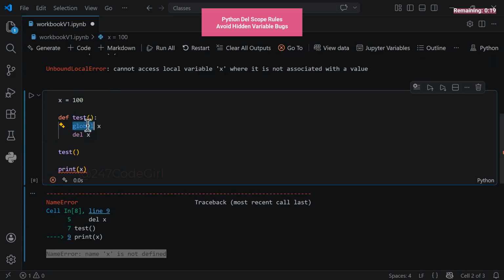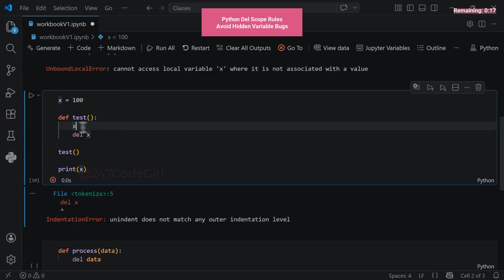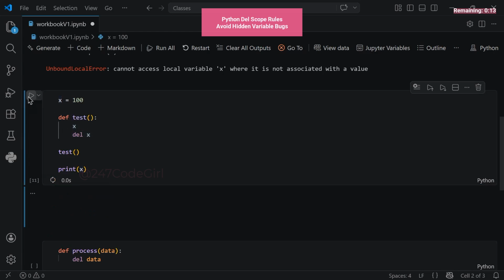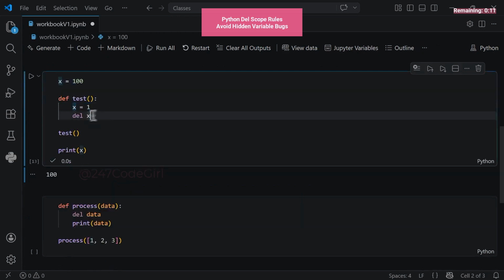Let's revert the code to see that safety in action. Watch closely as we remove the global declaration. Now, the variable is defined normally. At this point, the variable is strictly local. Deleting it only clears the local function scope. This is why the final print statement still functions. The global variable was shielded from the deletion command. Only the local instance was removed from memory.